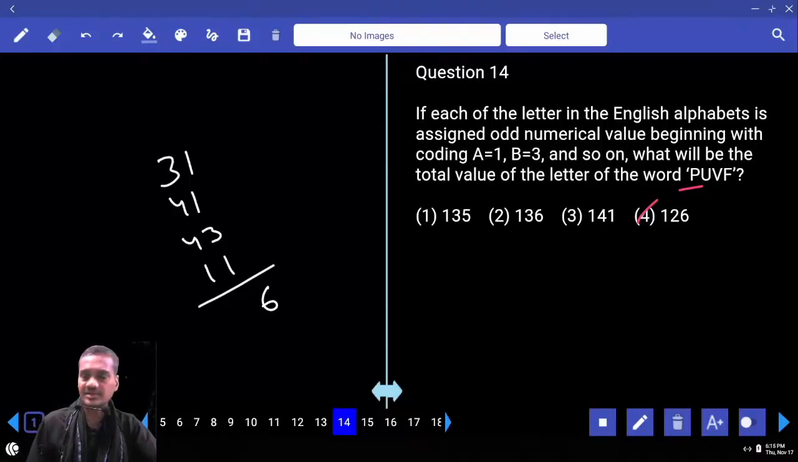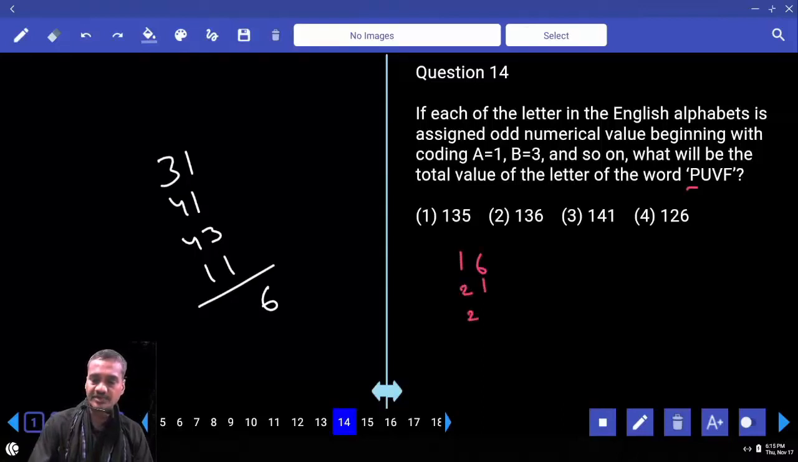Is that all, or did you do it some other way? Yes? Next one. What is the P value? 16. And U? 21. V? 22. Tell me F. F is again 6. What is the sum of all these? 6 plus 1, 7 plus 2, 9 plus 6, 15.